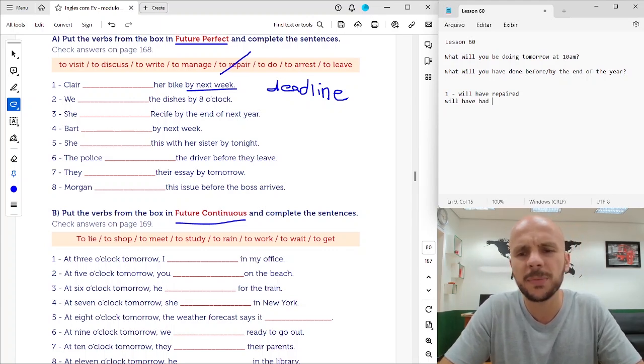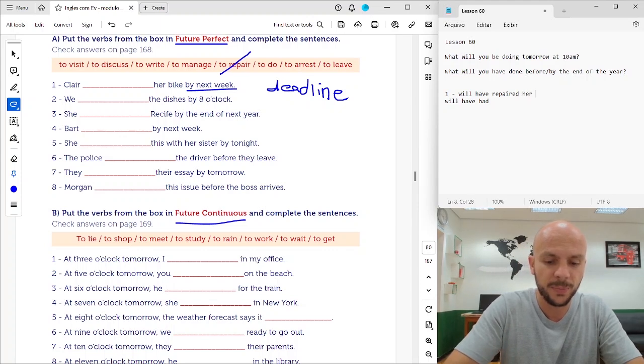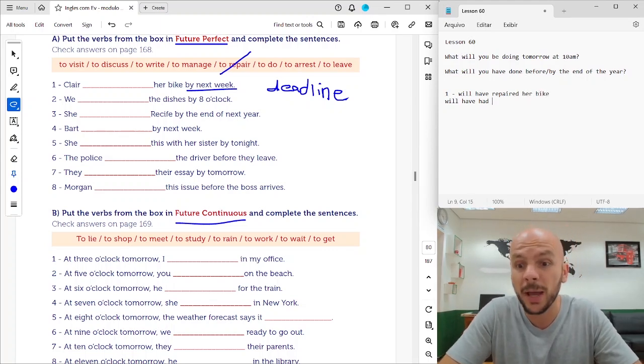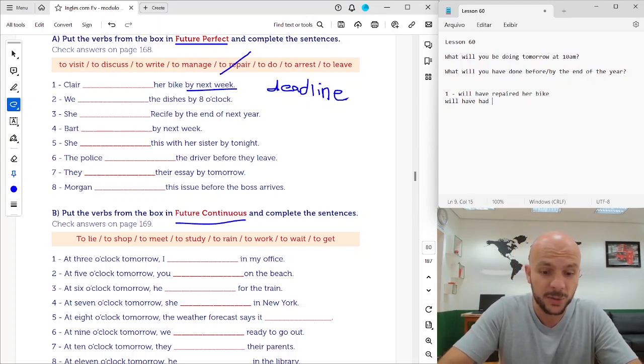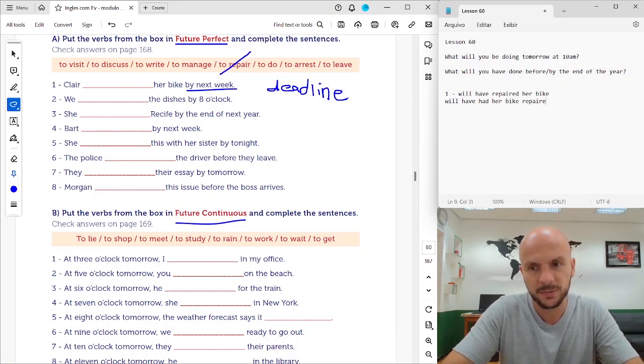Now in this case I have to separate it. Will have had, yeah. Claire will have repaired her bike, or Claire will have had her bike repaired.